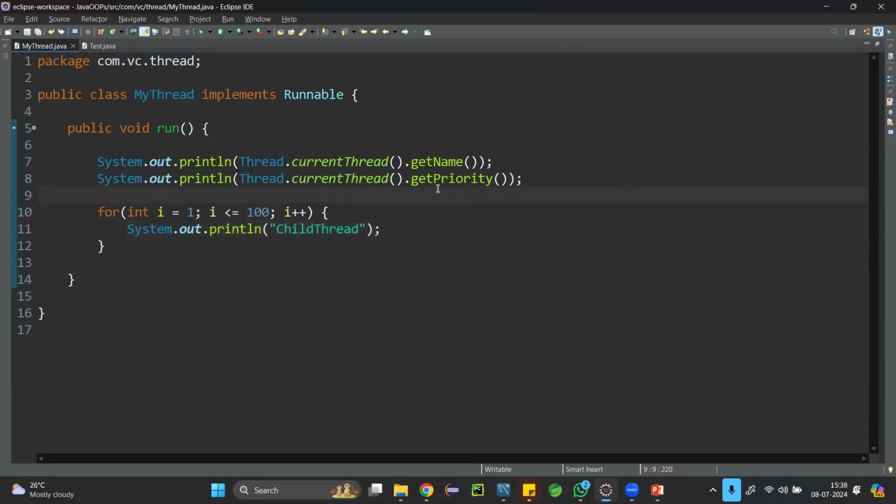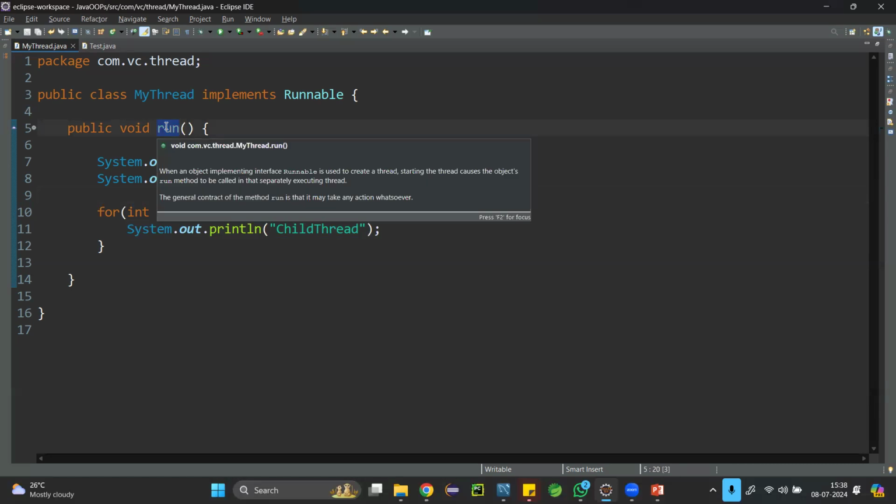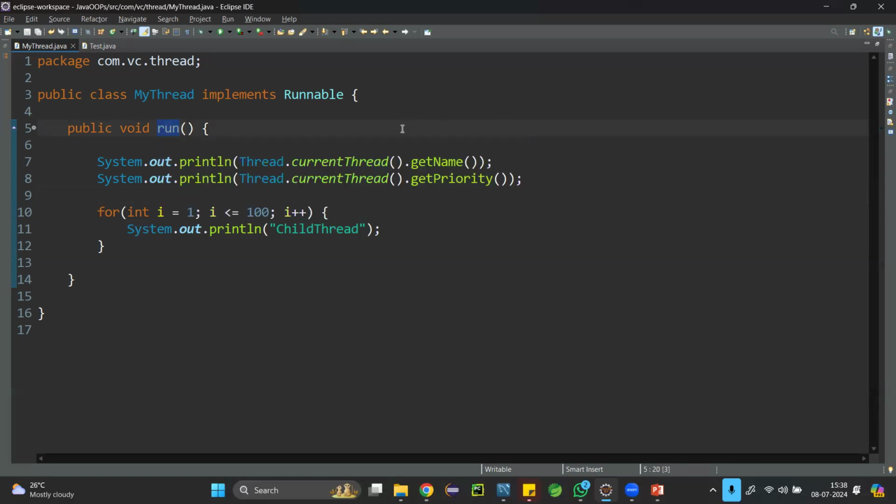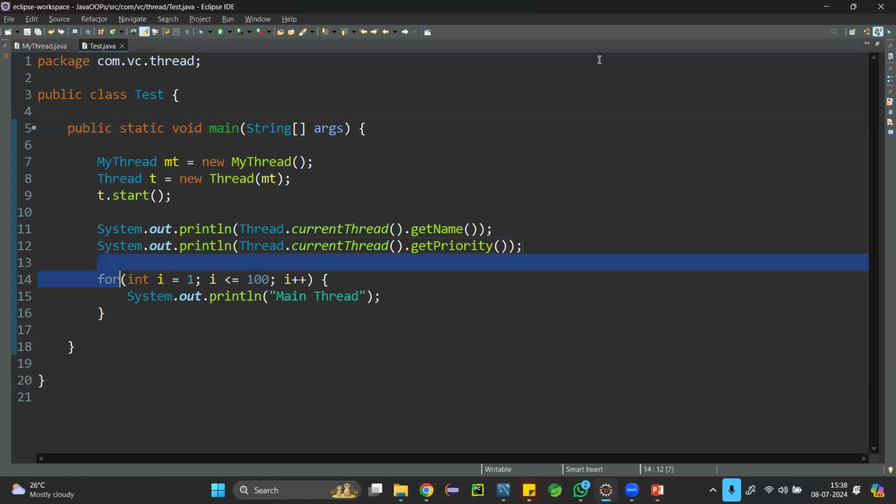Yeah. Now let us change the thread name. Which thread is executing this run method? Now two threads are there, right? What is the first thread name, or actual thread name? Correct. Thread 0.